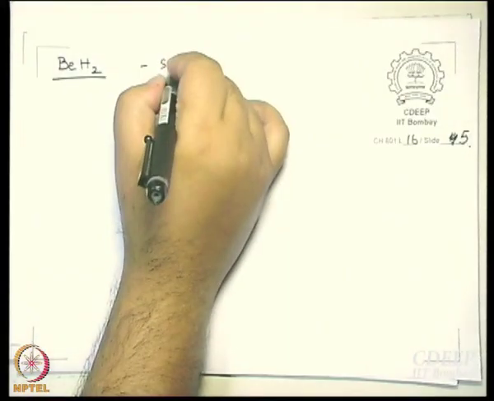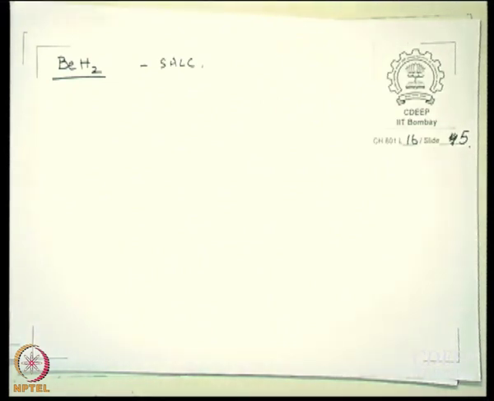So, what we do here today is that we do not even talk about hybridization until and unless we need it. Rather, we use this concept of symmetry adapted linear combination. And we start with a simple system and slowly we go to a little more complicated system. So, BeH2 is a linear molecule not because of hybridization, but because it is an AB2 kind of system. There is no electron pair on Be. It is a pure AB2 kind of system, that is why it is linear.